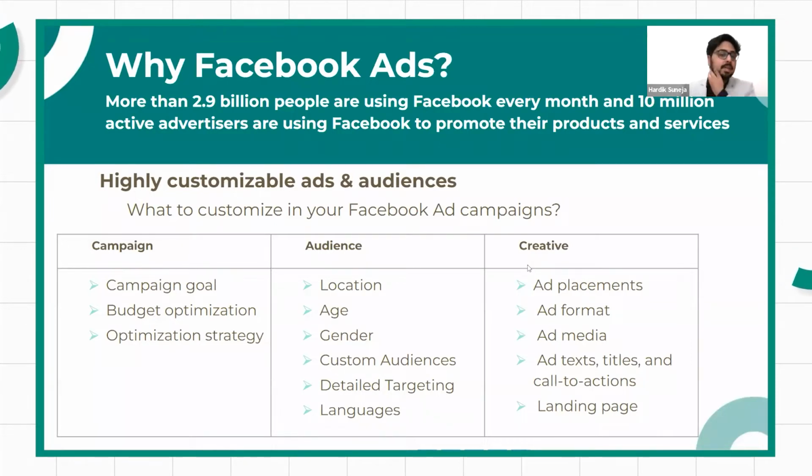So that is something. Then you can have a catalog sales ad where you list out products on Facebook, and you put in all the information about that product or service. So that is what the catalog ad is. And then in the last we have is related to, yeah.